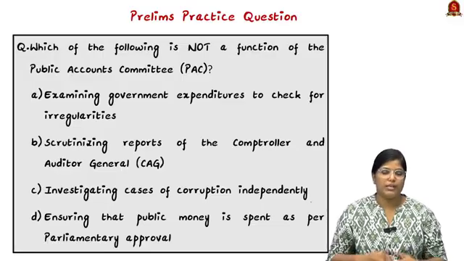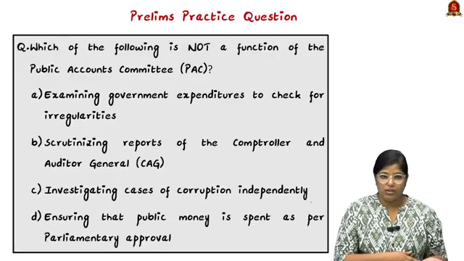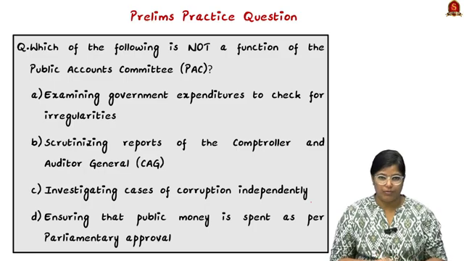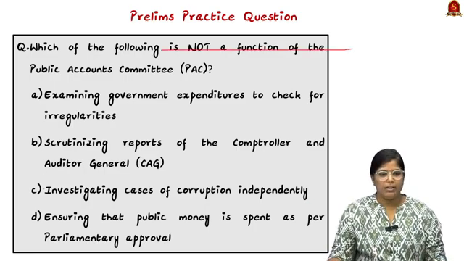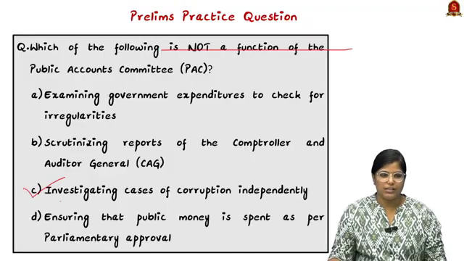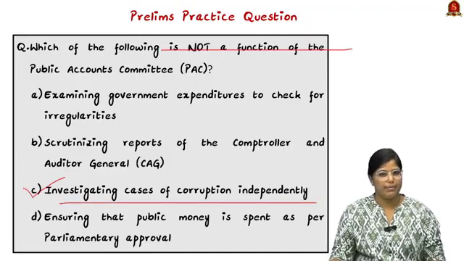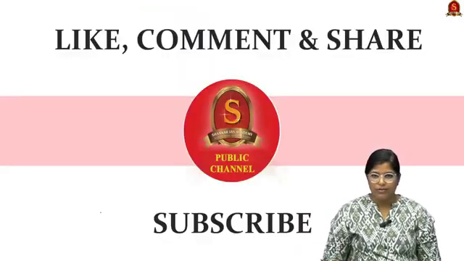Now moving on, based on the topic we have discussed, I have framed a question for you. Which of the following is not a function of PAC? So here the correct answer for the particular question is option C, investigating cases of corruption independently. So with this, we came to the end of the news article discussion.